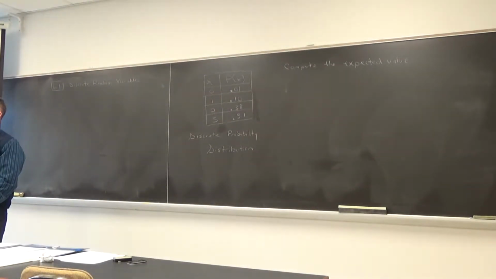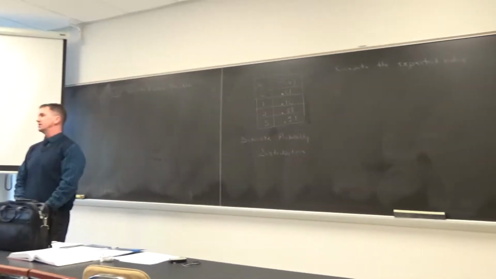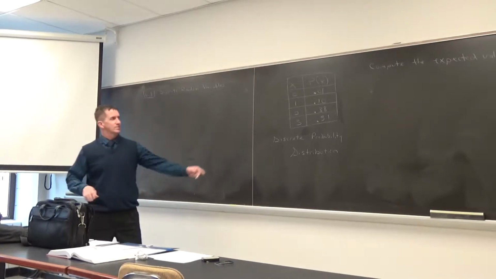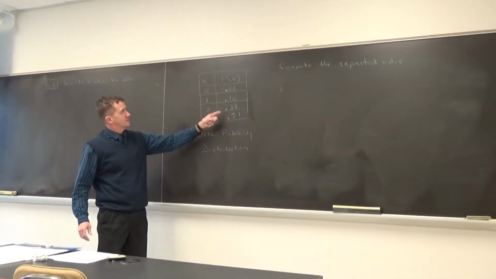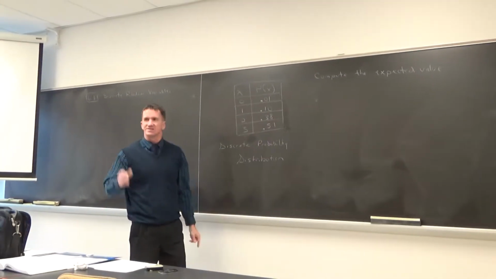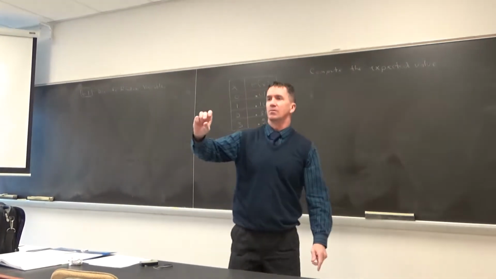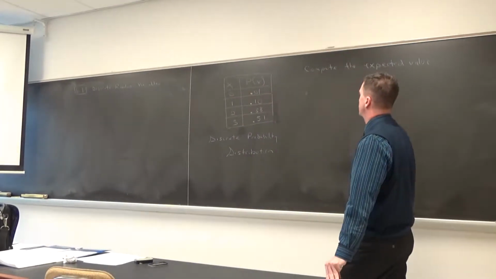A lot of you can already sense, though, it's around the 2 or 3. Do you agree? It's something, because there's a really high percentage here. Someone's pretty good at making free throws. It's somewhere around a 2 or 3. We'll get a number, though. We'll be able to come up with an actual value for this.